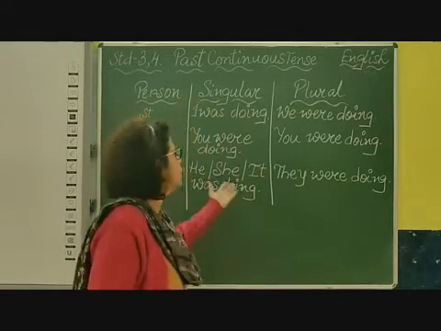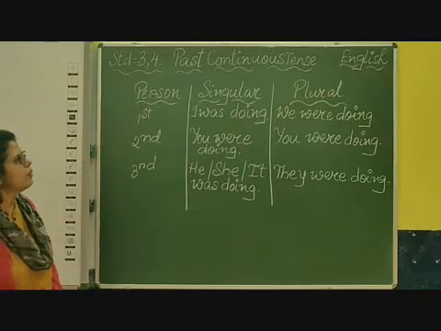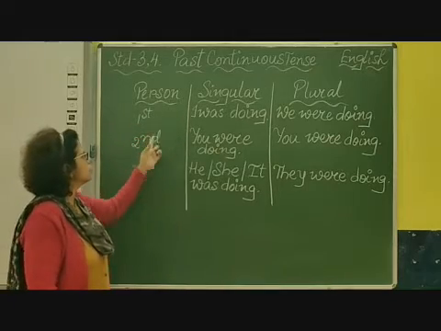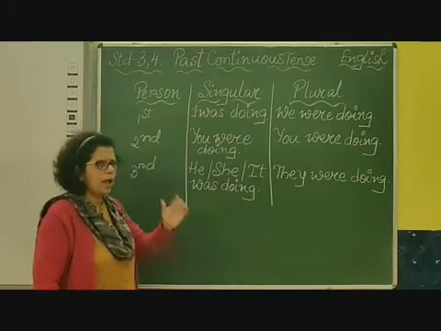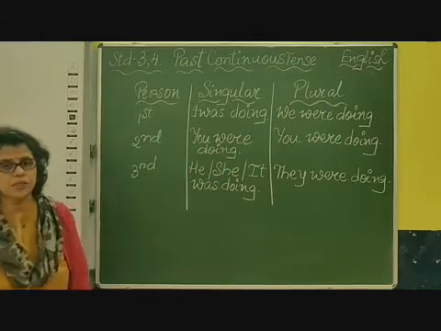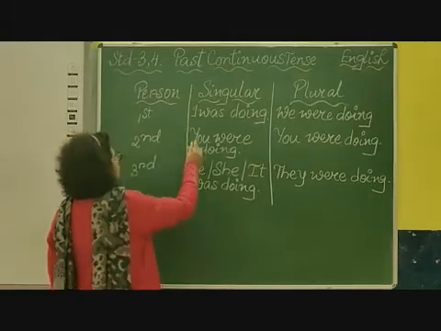So coming to this chart, children, have a look at its table form. You can see I have written person, first person, second person, third person, singular, plural. I have taken a verb that is do. I have taken the verb do, and I have used it with what I like.